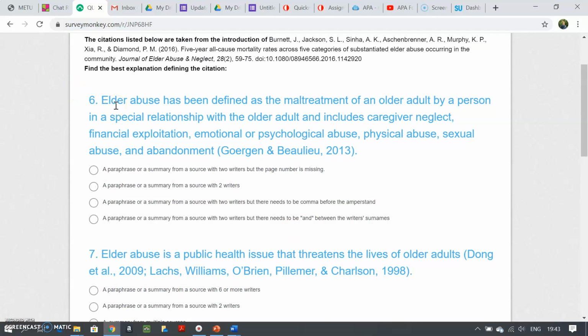All right. As you see, there are no quotation marks. When there are no quotation marks, I would expect that this is either a paraphrase or summary. The citation information is given here, so I can see that there are 2 writers and this article was written in 2013.